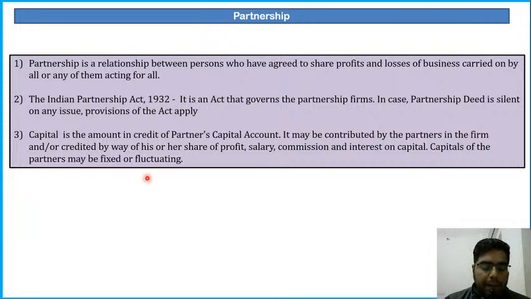In the capital account, what amounts will be credited? First of all, the amount that he has contributed to the business. Then secondly, his salary. The partnership firm will be paying some salary to him, that will be credited to his partnership account. Then commission or interest on capital paid to the partner, everything will be credited to the partner's capital account. Secondly, what will be debited to the partner's capital account? Interest on drawings will be debited to the partner's capital account.